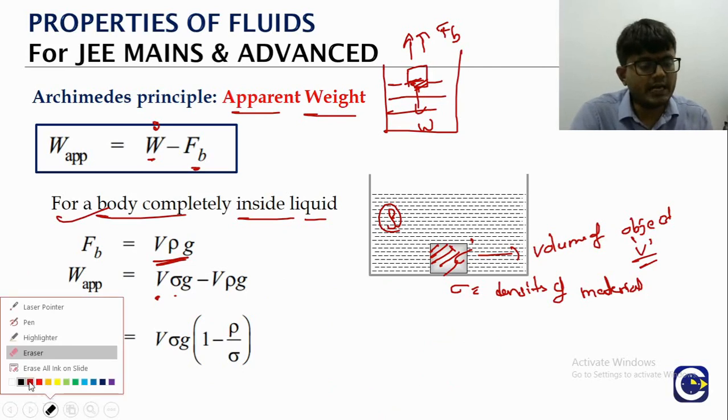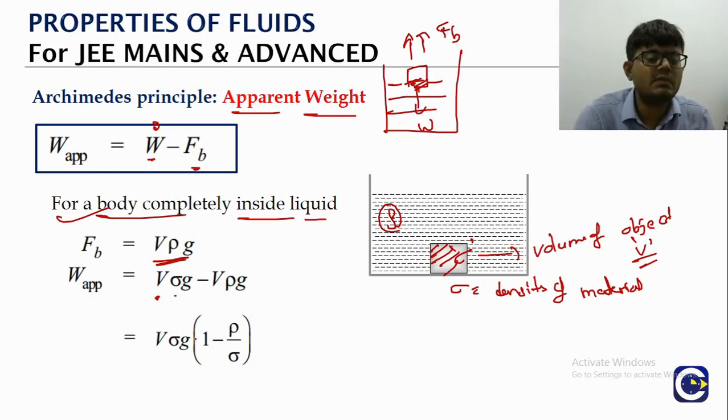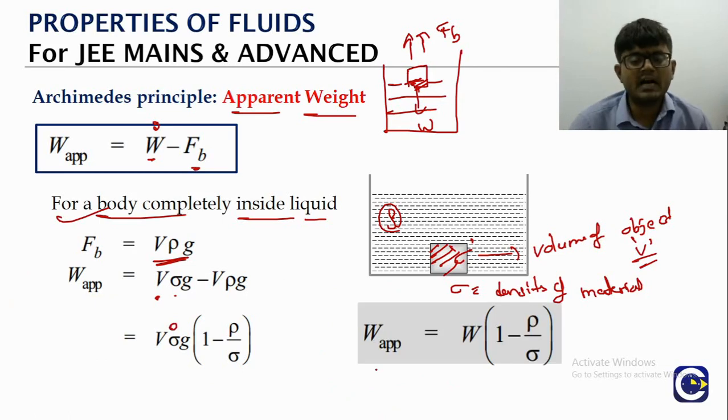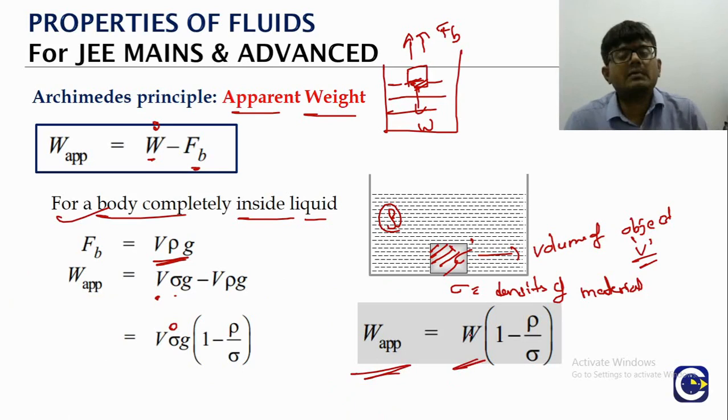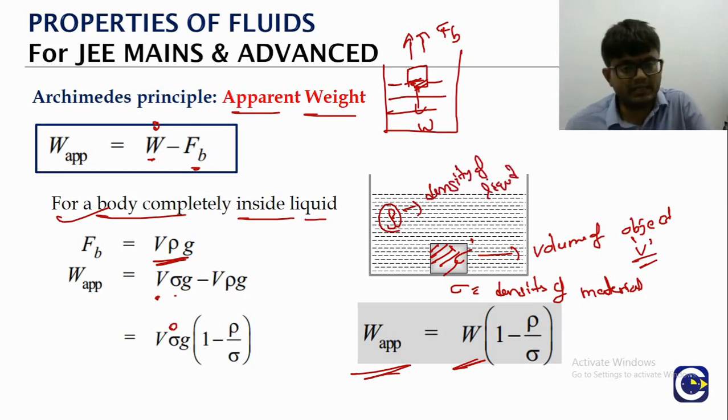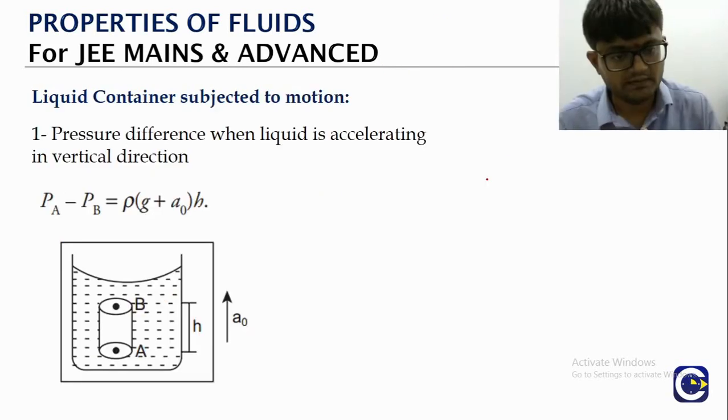Here, V into sigma into G is the actual weight. So we can say the apparent weight is equal to the actual weight into 1 minus rho by sigma. In this, rho is the density of the liquid and sigma is the density of the solid material. So this is the concept of apparent weight.